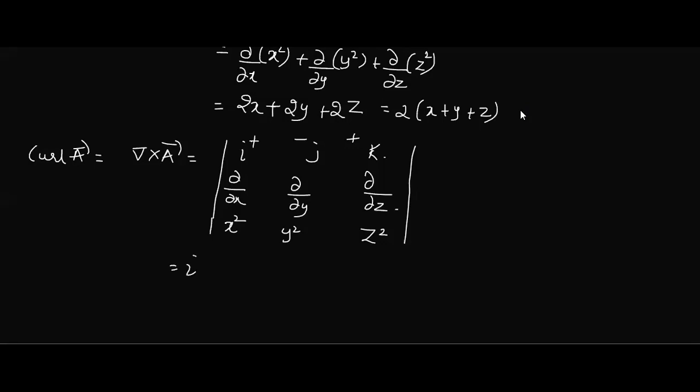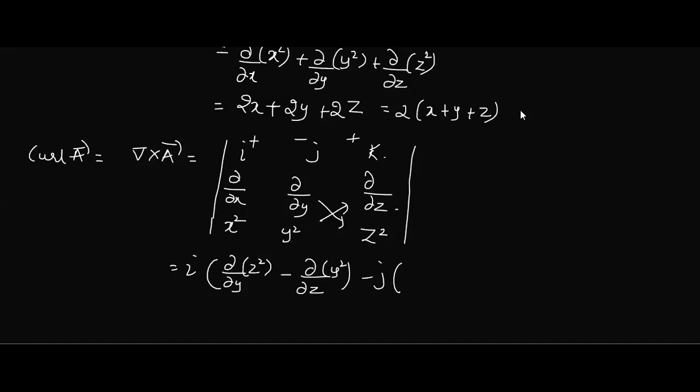This is i into bracket. Leave the first row and first column and multiply like this. This is dou by dou y operating on z square, minus dou by dou z operating on y square. Minus j into.